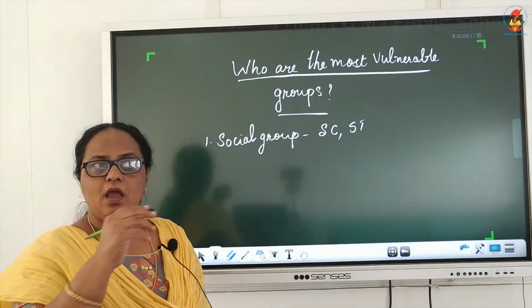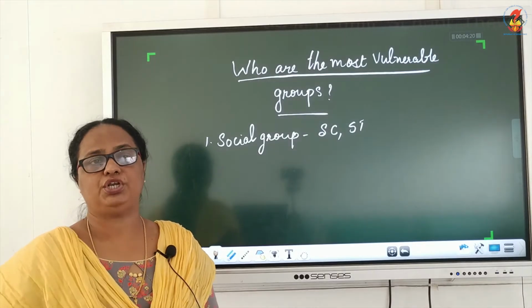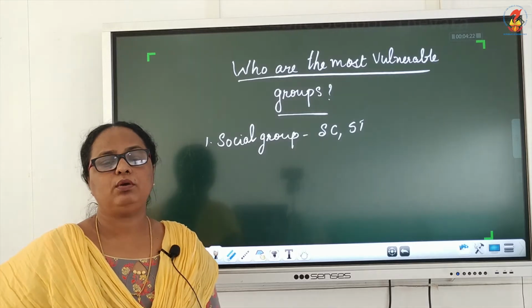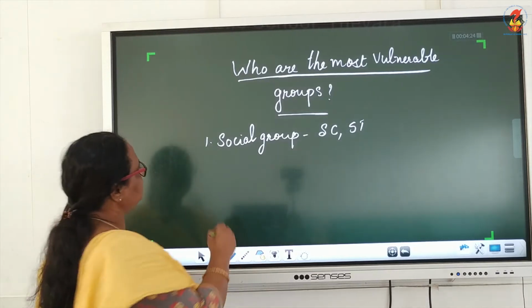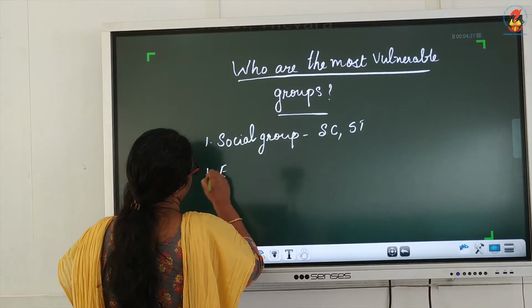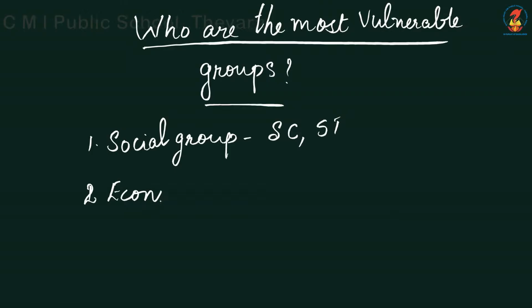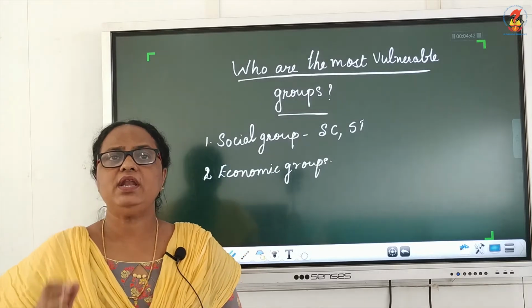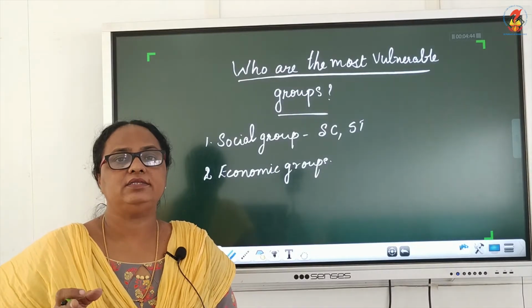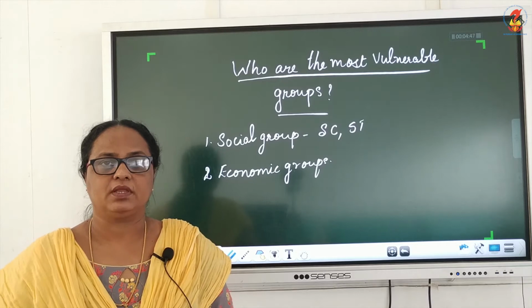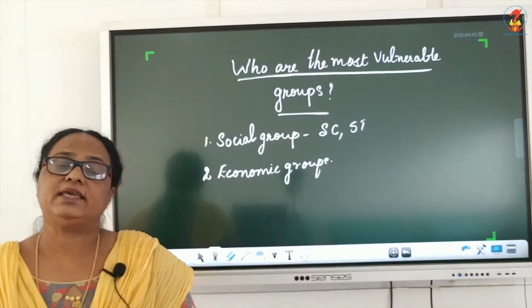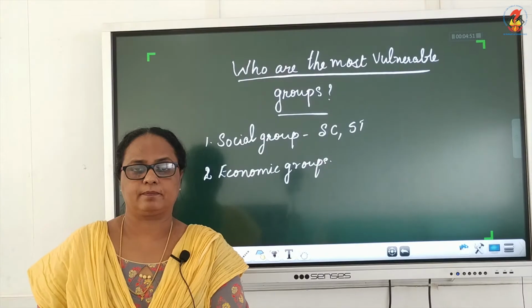These are the people who are more vulnerable under the social group. Now, what about the economic group? Under the economic group, who are the most vulnerable? That is, in rural areas, it is the agricultural labor households, and in urban areas, it is the casual labor households.